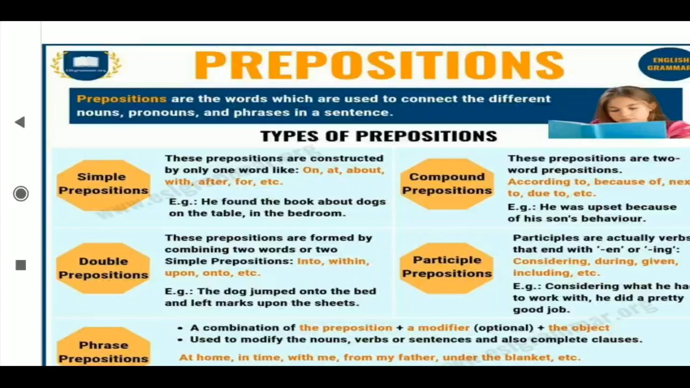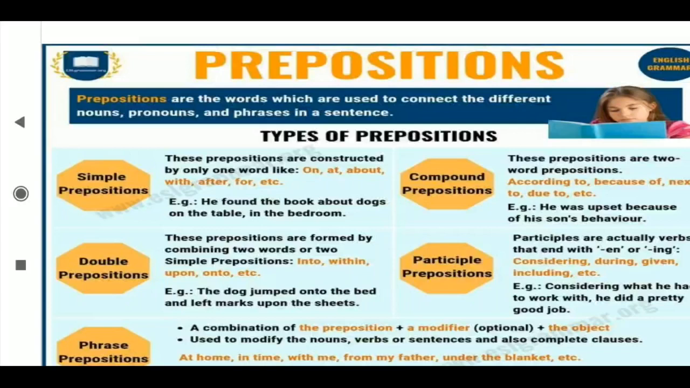These prepositions are constructed by only one word. How many words are coming in this? Only one. Like on, at, about, with, after, for. It is always coming alone. That's why it is called the simple preposition.